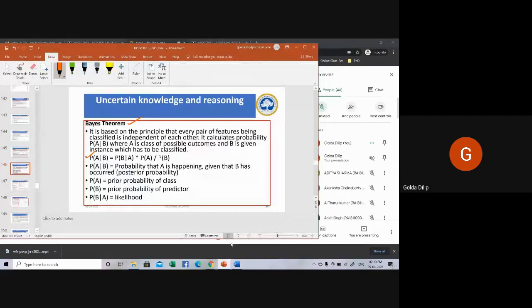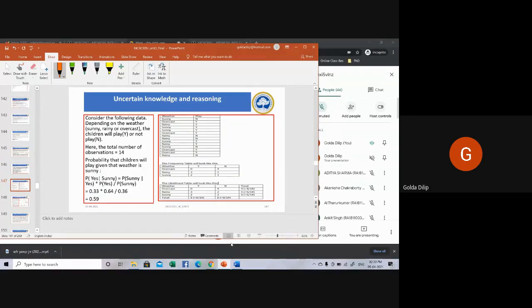Okay. Right. So P of A is called the prior probability of the class. P of B is called the prior probability of the predictor. B given A is the likelihood. I'll give you an example. Okay, so let's consider this.